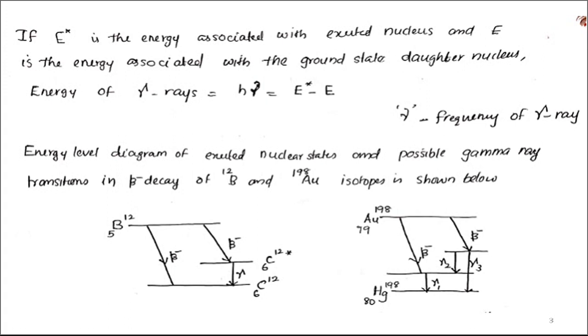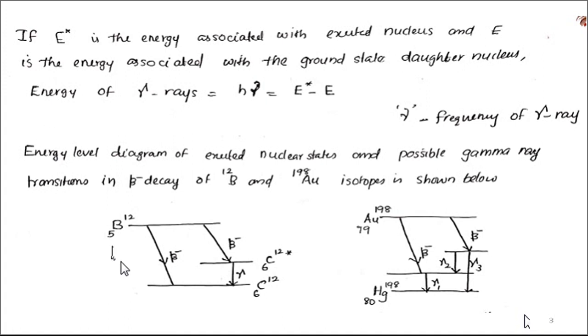And then by using an energy level diagram, one can explain the emission of gamma ray transitions. Here I am trying to explain the energy level diagram of excited nuclear states of carbon-12 and mercury-198 and the associated beta decay from the nuclei boron-12 and gold-198.